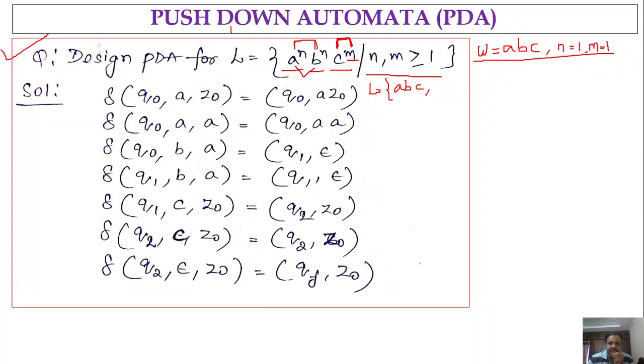Next, if I take n value as 2, so a square, b square, and m value as 1, it will be c power 1. This is another combination. If I take n value as 3, then 3 a's followed by 3 b's followed by 1 c, if I consider m value as 1. Likewise, you can generate any number of combinations of this string.